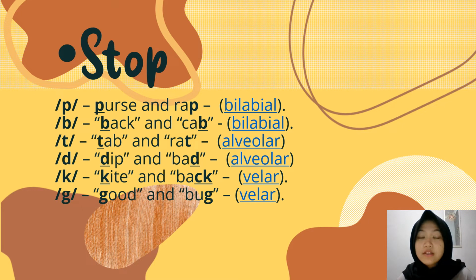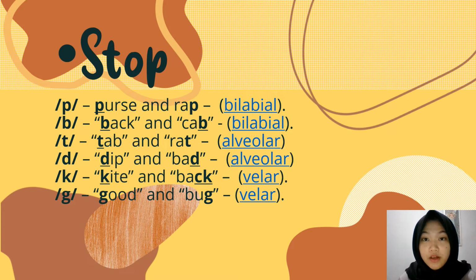And the next one is stop. Stop consonants occur when the vocal tract is closed completely, but for stops the airflow is not redirected through the nose. Instead, the air quickly builds up pressure behind the articulators and then releases in bursts. For the example, purse, back. So here, the oral passage is blocked by closing the lips.